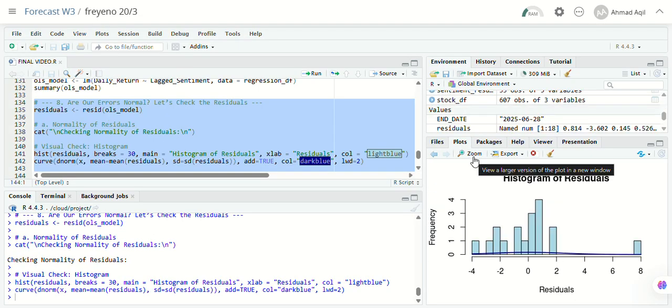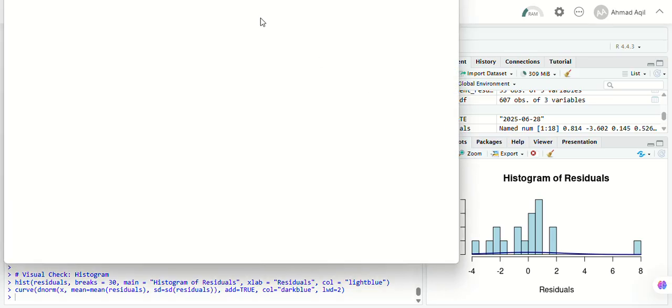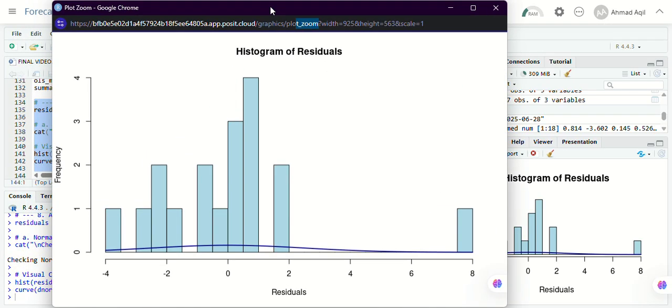Okay, here is the result. Let me zoom first. Okay, here we have the histogram of residuals. These are the differences between the actual daily return and what our regression model predicted based on the sentiment. The shape is fairly symmetrical, with most of the values clustering around zero.